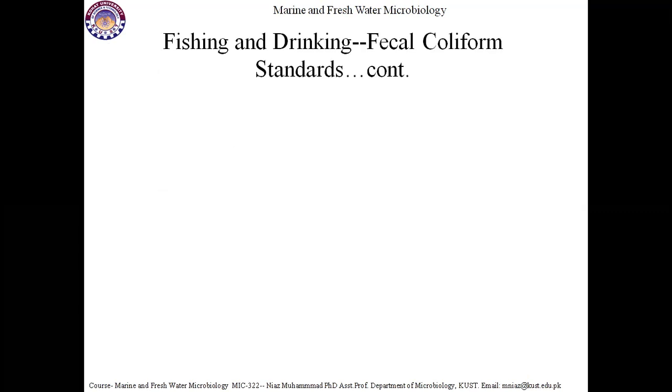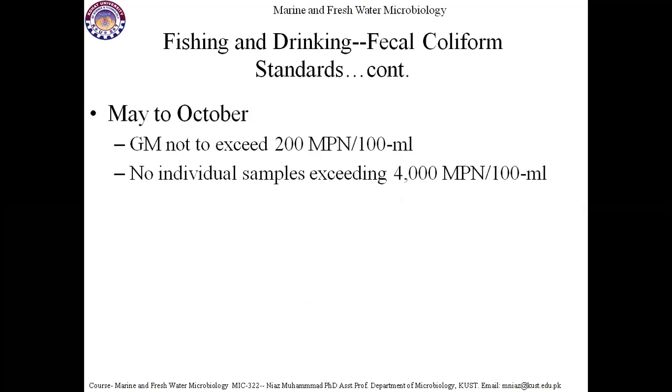So the fishing and drinking fecal coliform standard, May to October: the geometric mean should not exceed 200 MPN per 100 ml. So it is the Georgia EPD standard that the microbial load of 200 MPN per 100 ml should not be exceeded, and no individual sample should exceed 4000 MPN per 100 ml.